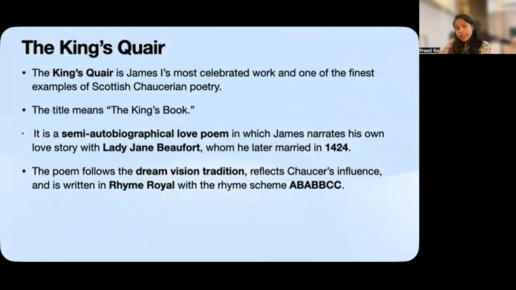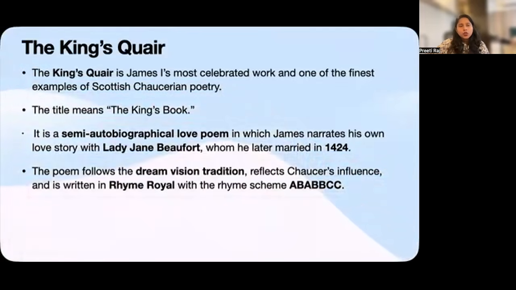While he was imprisoned in England, James is believed to have seen Lady Jane Beaufort from the window of his prison. According to the poem, he fell in love with her at first sight. This love eventually led to their marriage in 1424, making the poem both a literary work and a reflection of his personal life.